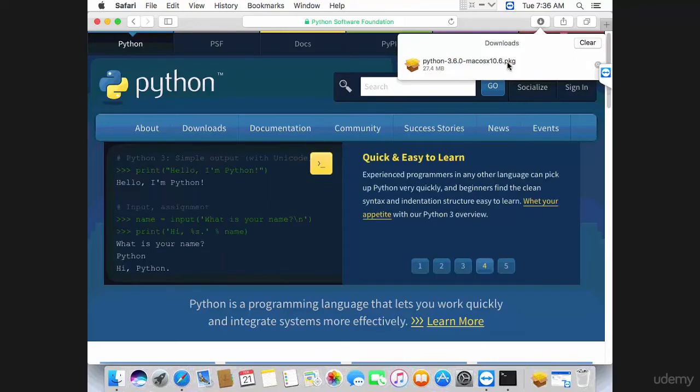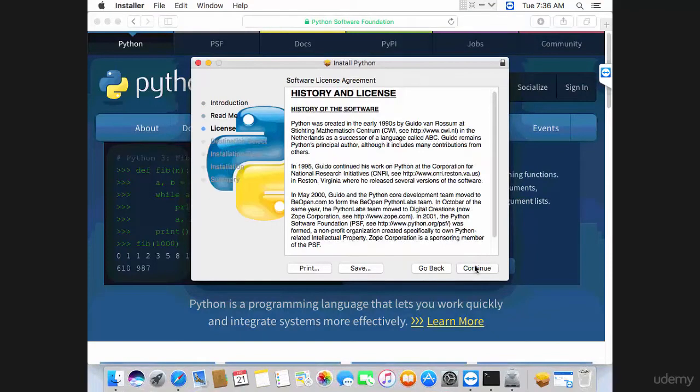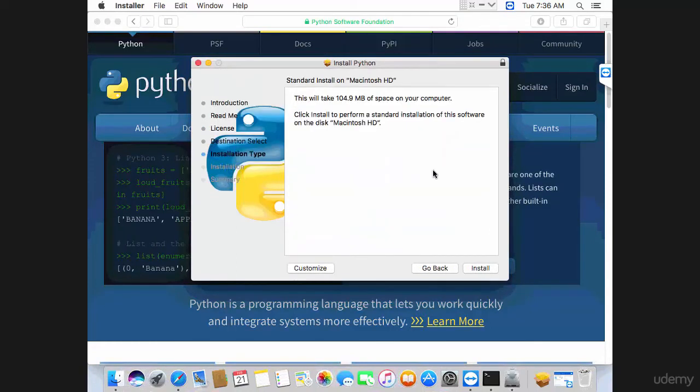Leave it be, don't uninstall it, and simply click on this package that you have just downloaded. You should see the installation wizard. So simply go and click continue, continue, continue again, and read the license if you like. I'm going to go and click on agree, and then install.